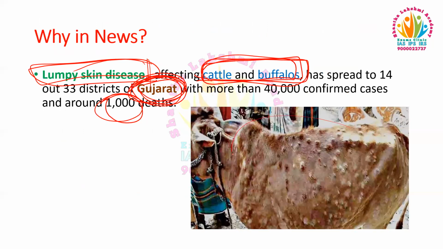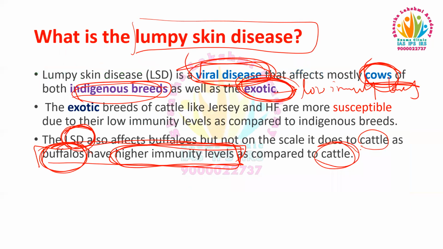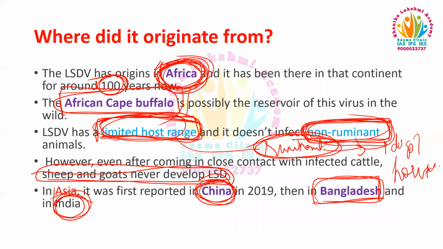This is the cattle affected with lumpy skin disease. Here these are lumps, right? So the milk production reduces by 20% on an average.